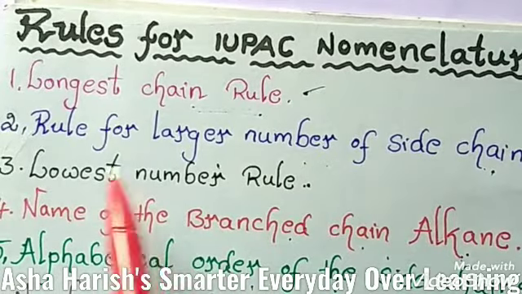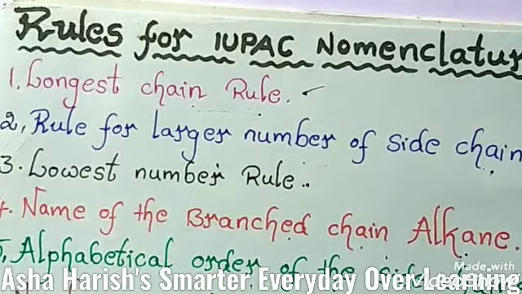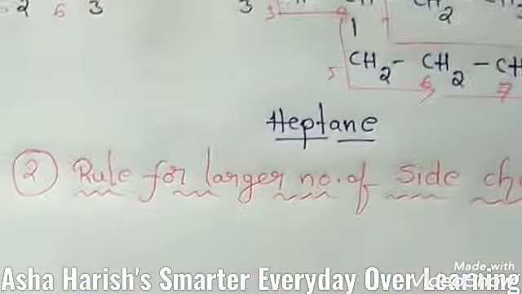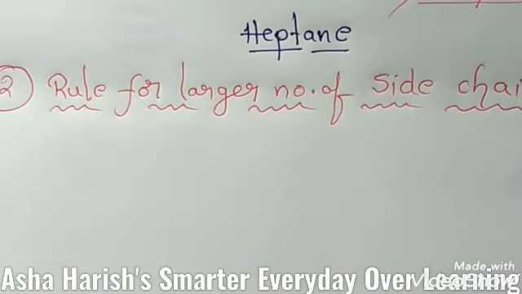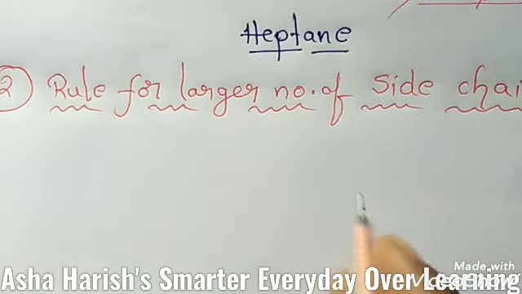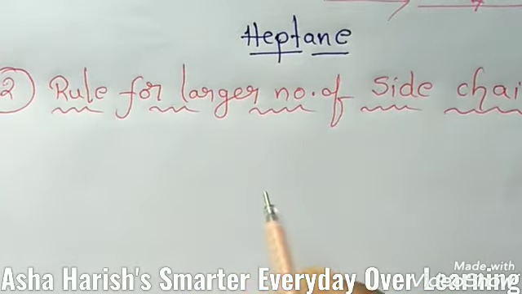Now we have the second one, the rule for larger number of side chains. Right, let's discuss this. If 2 chains of equal length are possible, select the one with a larger number of side chains.